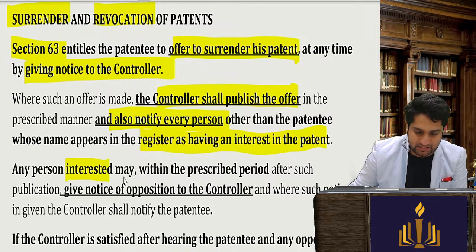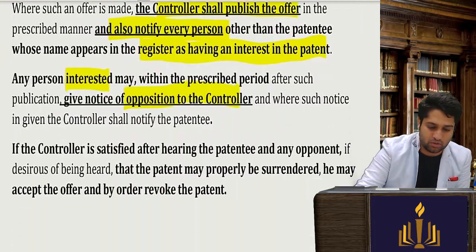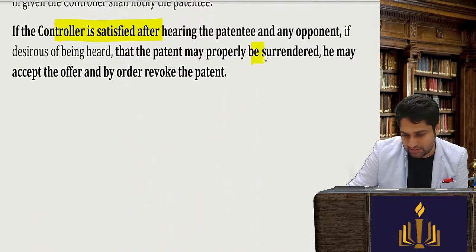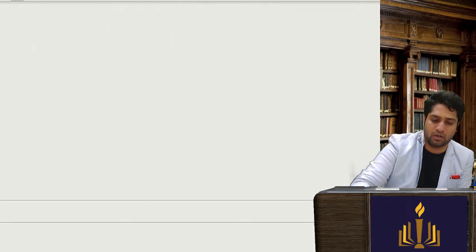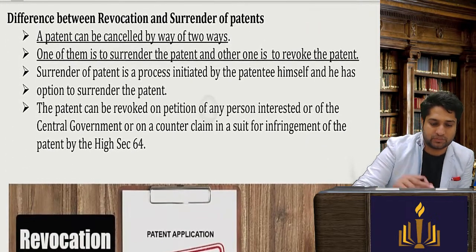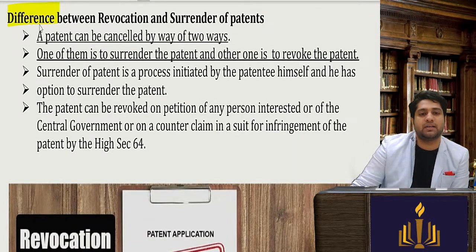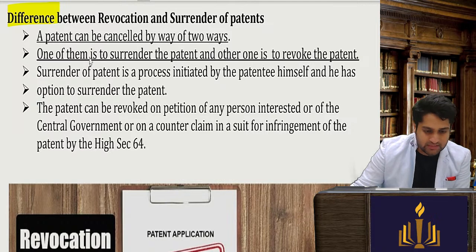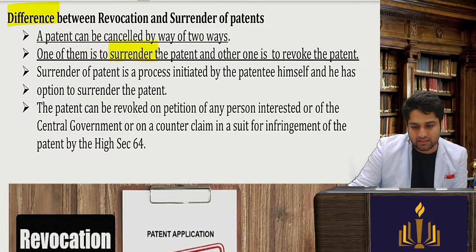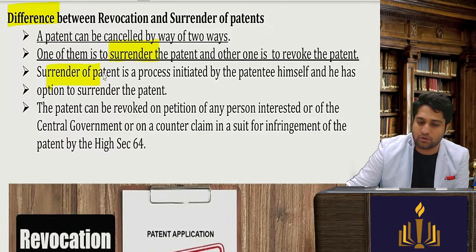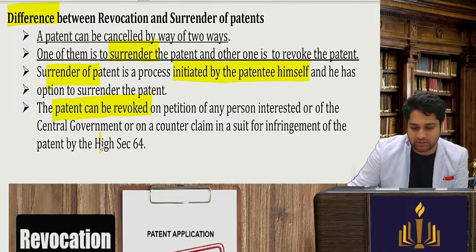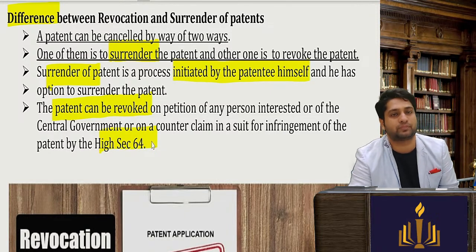Any person interested can give an opposition to the controller, and then the controller will, after hearing both the parties, either decide to surrender, revoke, or set aside the application. What is the difference between revocation and surrender? A patent is cancelled by two ways here: surrender and revocation. Surrender is a process initiated by the patentee himself, whereas a patent is revoked under section 64.